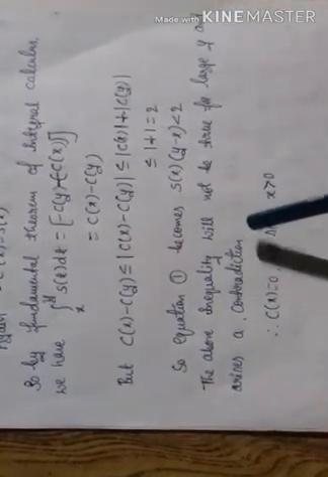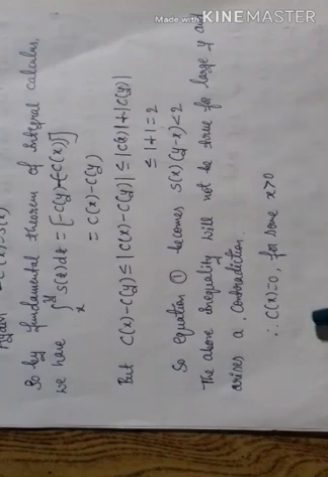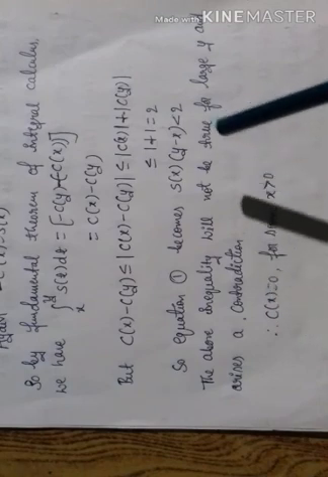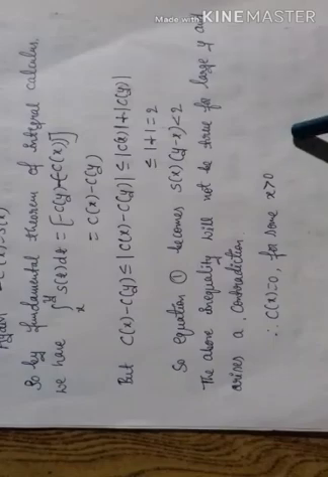Why did the contradiction come? Because we assumed that for every real number x greater than 0, c of x is not equal to 0. Therefore, our assumption is wrong. Therefore, c of x is equal to 0 for some x greater than 0.